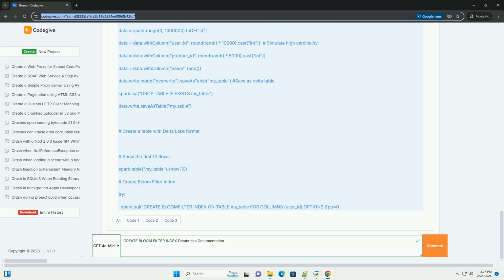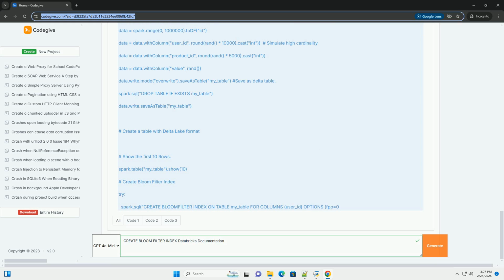Partitioning: partitioning your data based on common filter criteria can significantly reduce the amount of data scanned. This is often the first optimization step you should take. Materialized views: if you have complex queries that are run frequently, consider creating a materialized view. A materialized view precomputes the results of the query and stores them, so you can retrieve the results much faster. Caching: Spark caching can improve performance if you are repeatedly querying the same data. However, be mindful of memory usage.